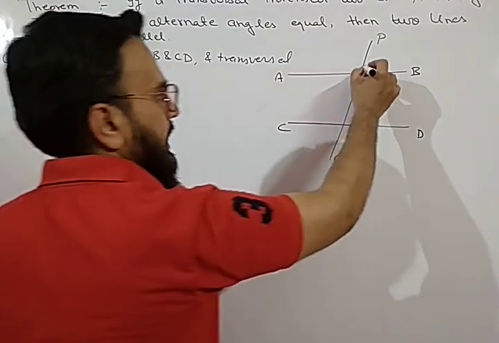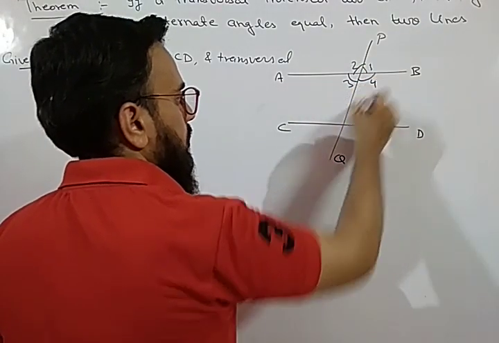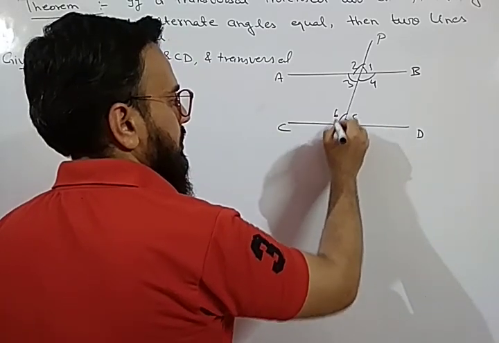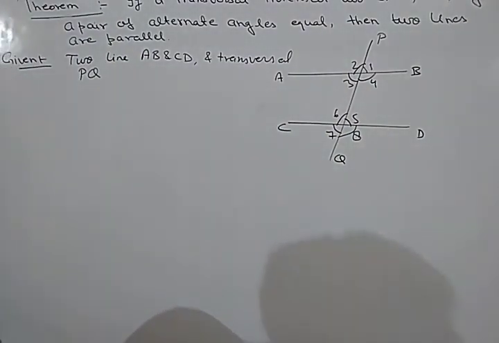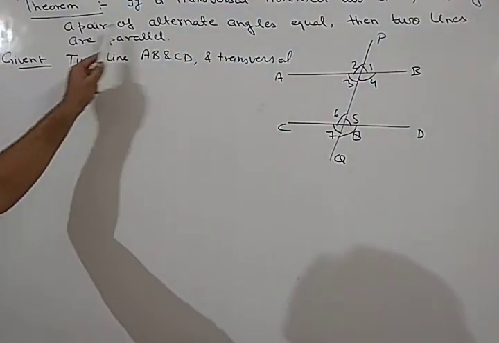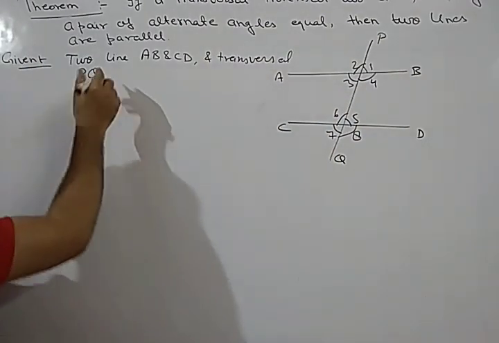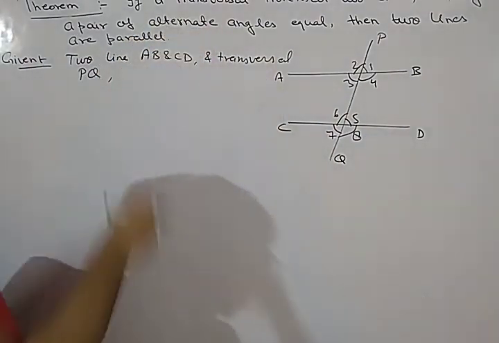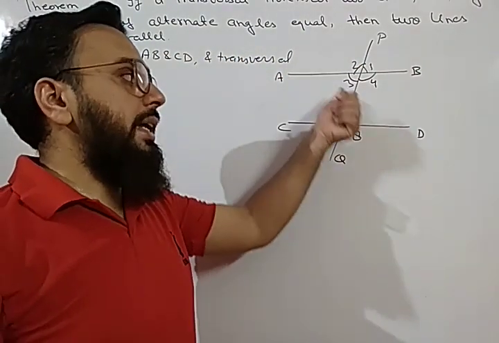So first let us take angles again: 1, 2, 3, 4, then 5, 6, 7 and 8. So in this figure, what is a pair of alternate angles? We know angle 3 and angle 5 are alternate angles. It is given that alternate angles are equal.